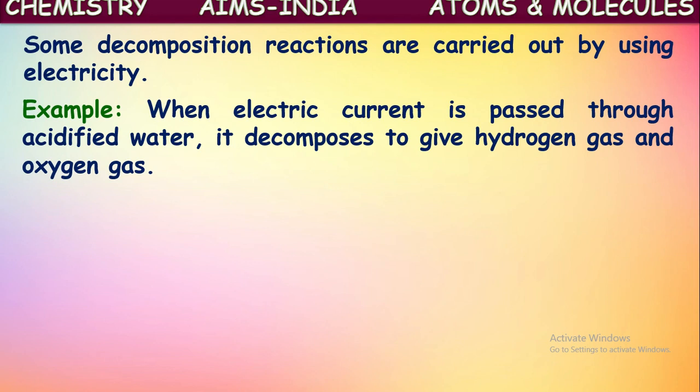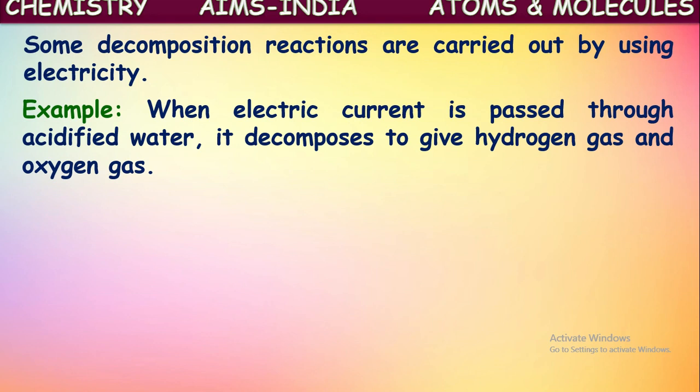Yes, when water undergoes electricity, we know pure water is a poor conductor of electricity. So to make it a good conductor of electricity, a certain amount of acid is added into that water. Few drops of acid are added. Then that acid-added water is simply called acidified water. Acidified water means water added with few drops of acid. So by the presence of this acid, this water can conduct electricity now.